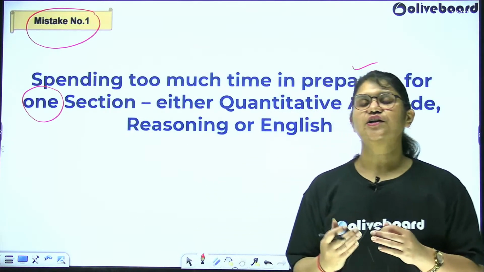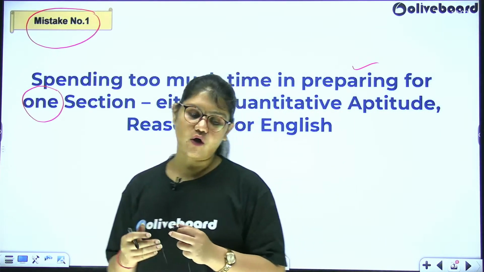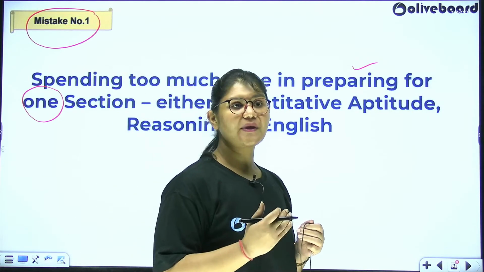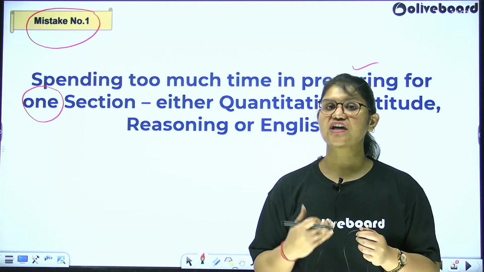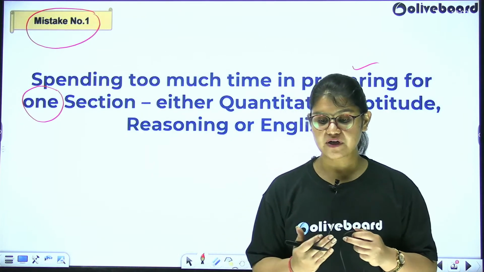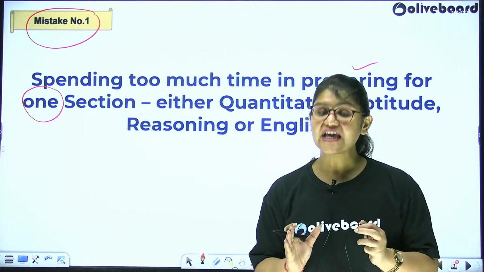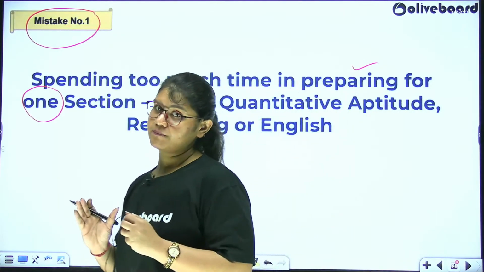If you feel that you're not confident in, say, quantitative aptitude or reasoning, or for that matter English, you're so worried that you might not be able to clear the sectional cutoff, you keep practicing that subject n number of times. You start solving too many questions from that particular subject, and that is a very big mistake, because you need to know how much effort one needs to put in, right?